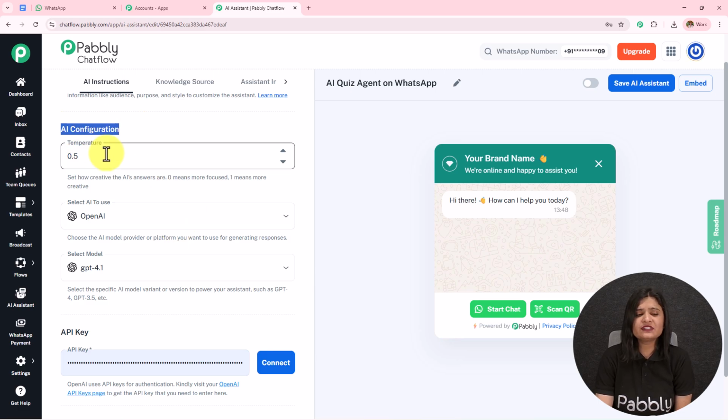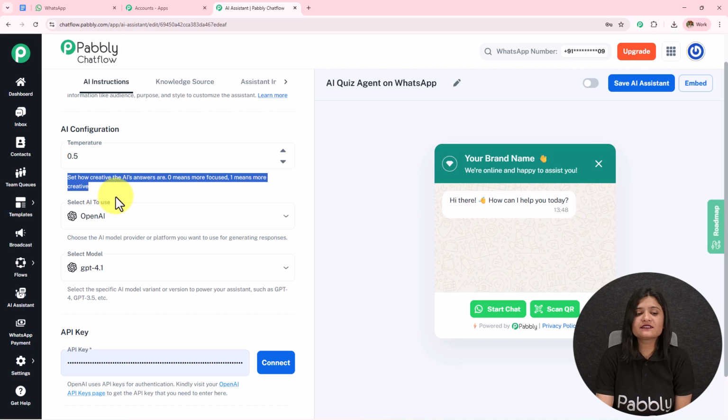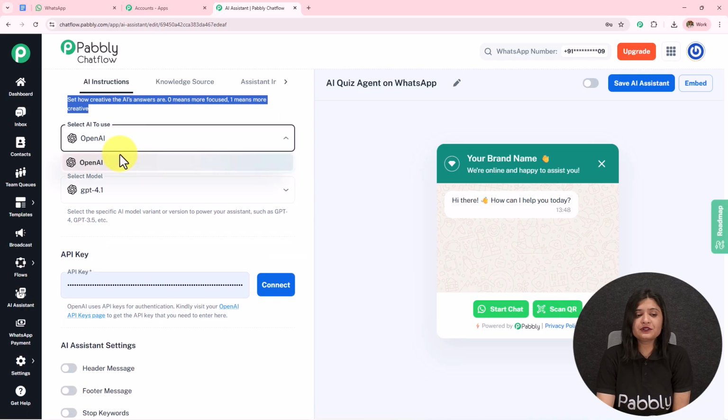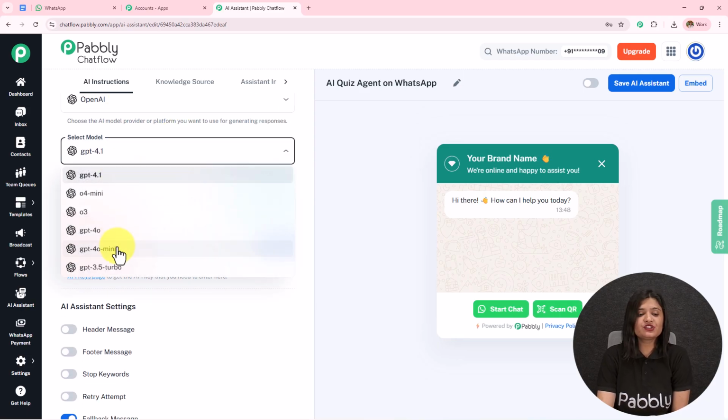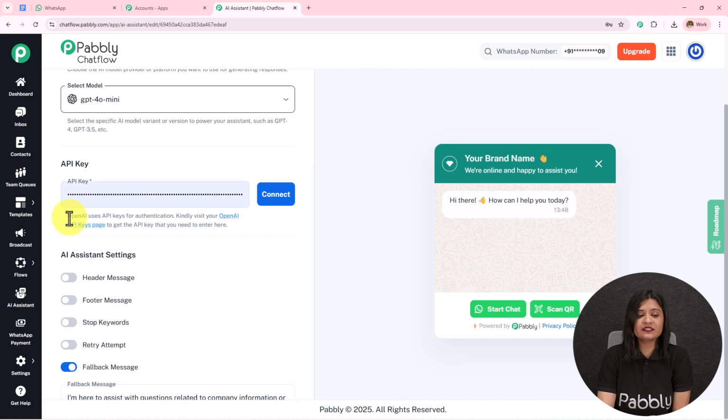So over here we have this temperature set, how creative the AI answers are. 0 means more focused, 1 means more creative. If we go from 0 to 1, the creativity of how the AI is answering will enhance. I'll keep it as 0.7 and the AI to use will be OpenAI. The model will be GPT-4o mini, and then I need to enter this API key.